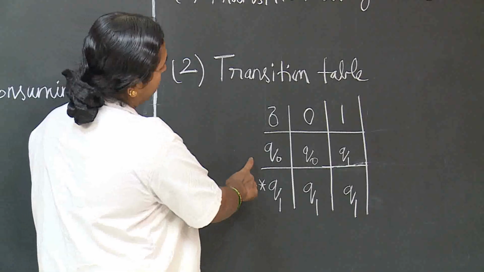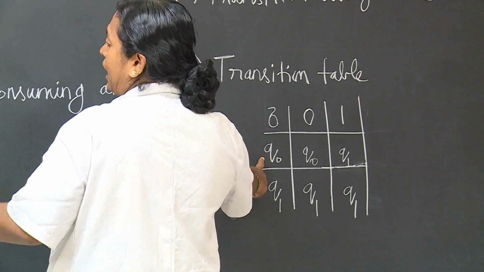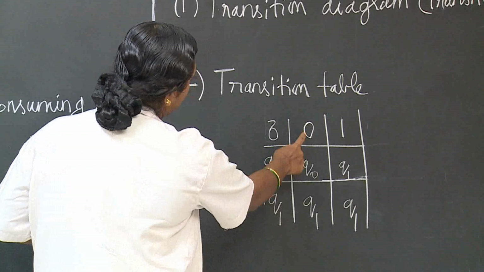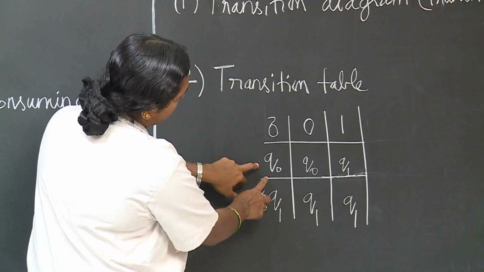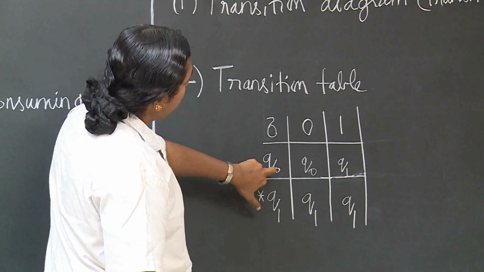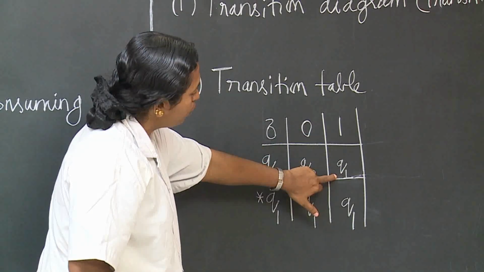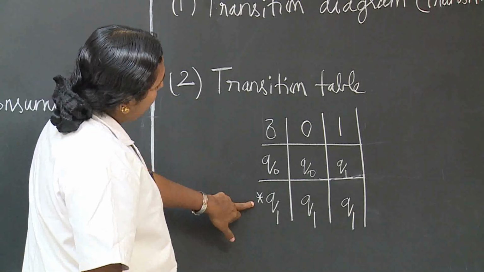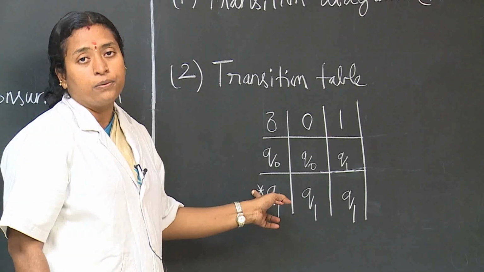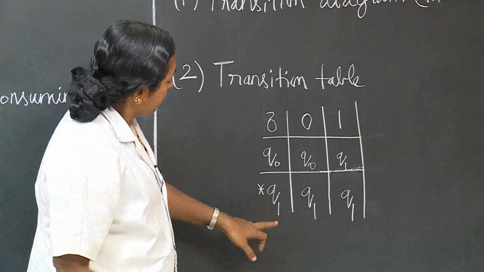For example, from Q0, by accepting the 0, it will go to the state Q0. That is the first thing. Next, there will be a transition of Q0 by accepting the symbol 1 to Q1. From that transition diagram, we have drawn this. The star represents the final state of the diagram. Okay, here the Q1